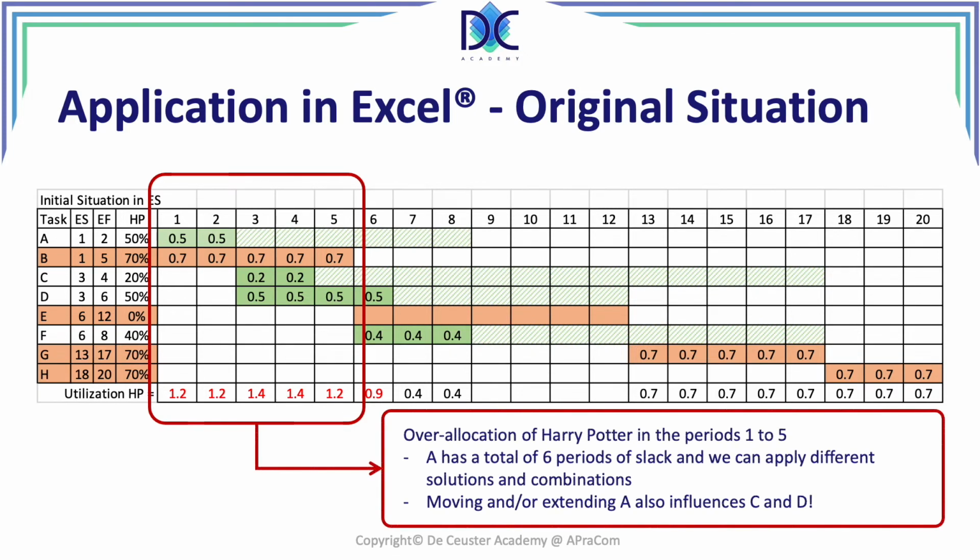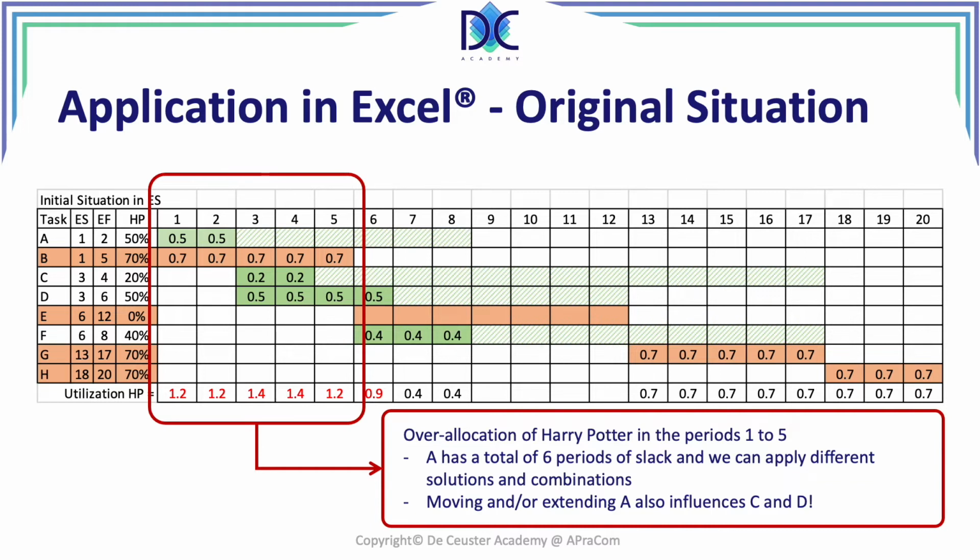What can we do there? Here we see that we have that over allocation. And we can immediately look at the activity A, where we have 6 periods of slack that we can use. And we can use their different combinations, moving A, extending the duration, and so on. But be careful when we move A, we also have to take into account C and D. We always have to look at the successors, also B as successor F, but that's the only problem here. Now, in some projects, it can become very complicated, and that's why we have that software.